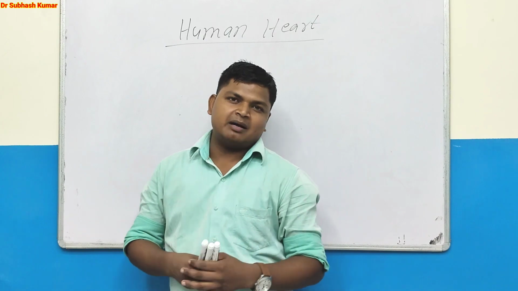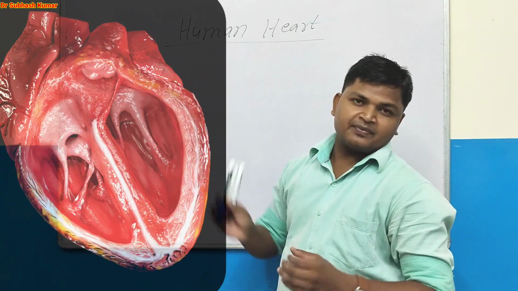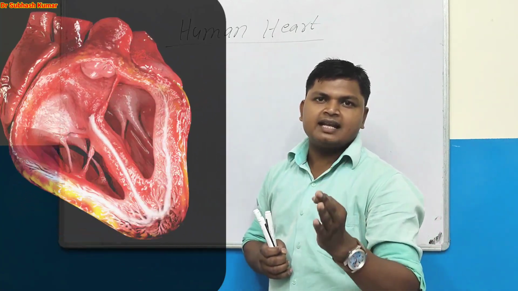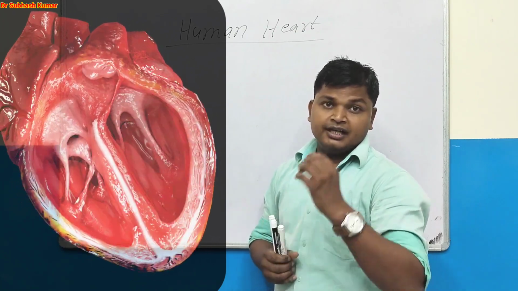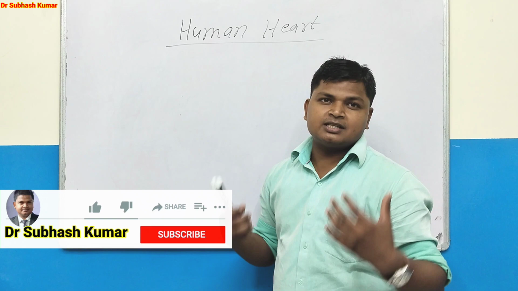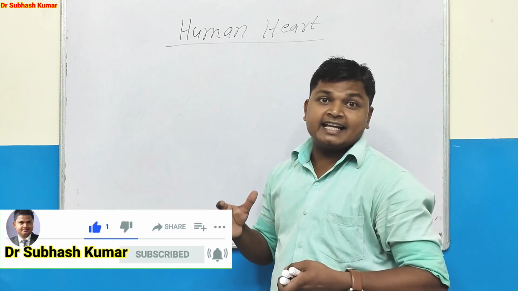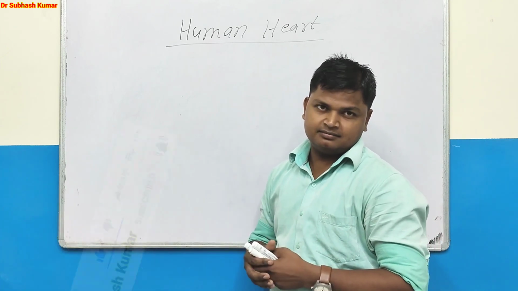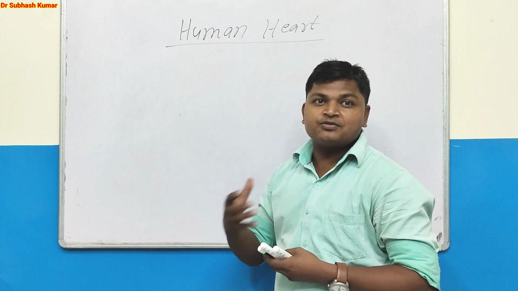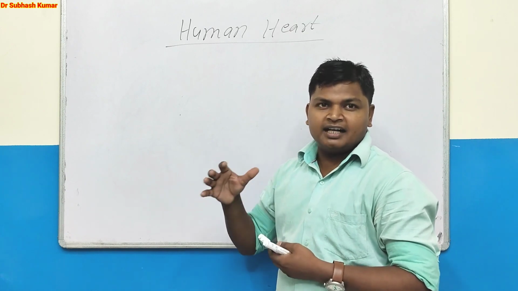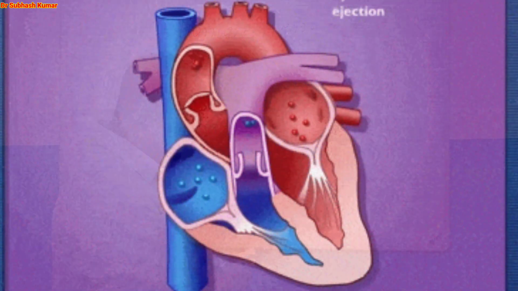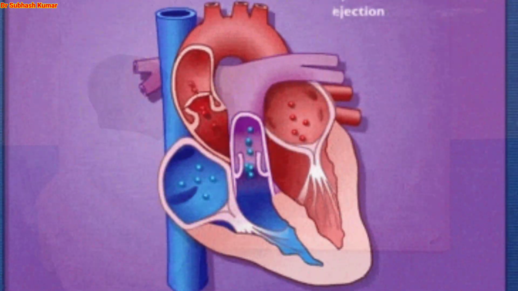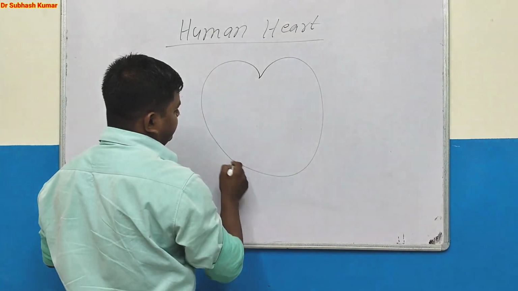Today, I am going to discuss the human heart. The human heart is the special and chief organ of the human body because it works on every system. Our body needs energy and blood, and energy is circulated through blood, and blood is circulated through the heart, arteries and veins. You can see here there is a diagram of a heart.